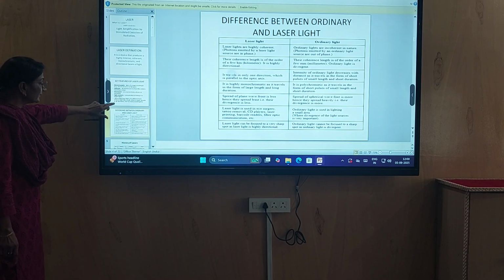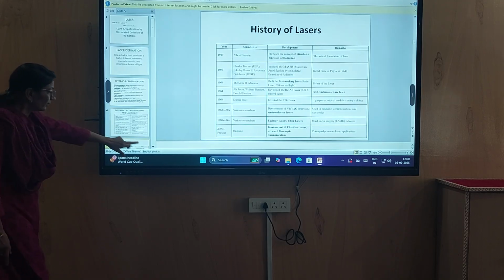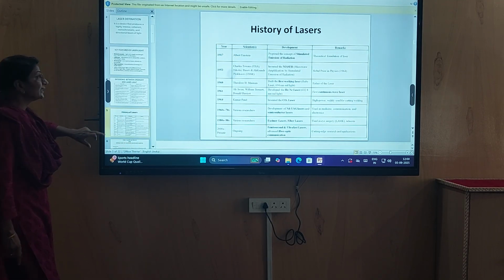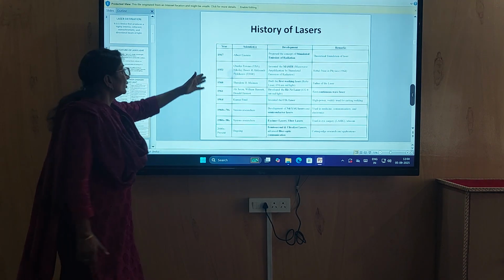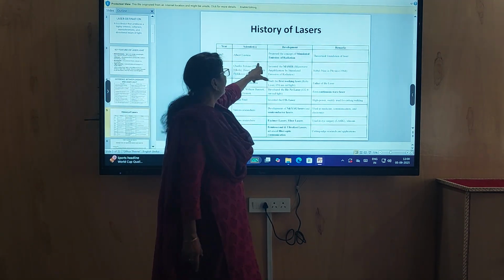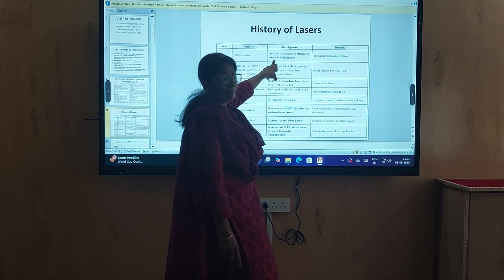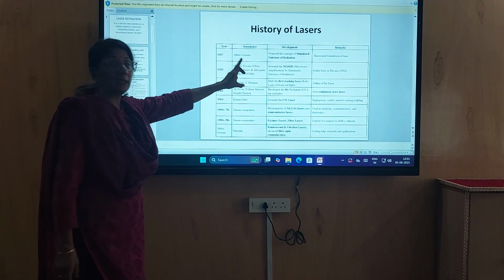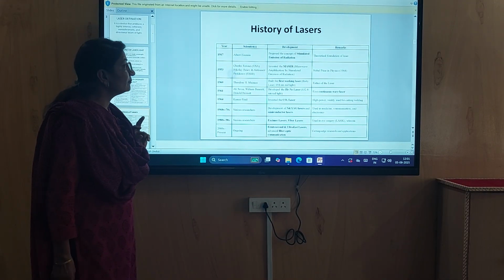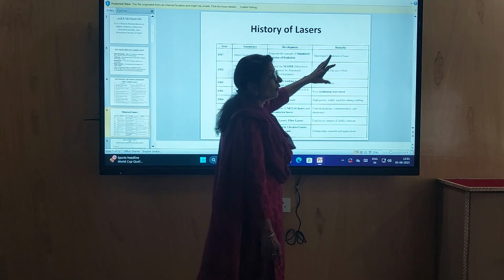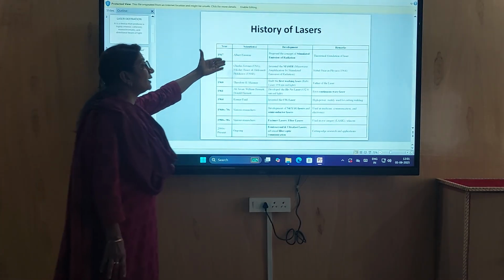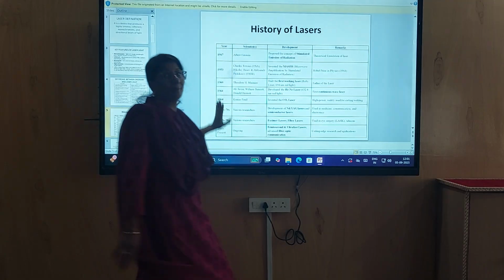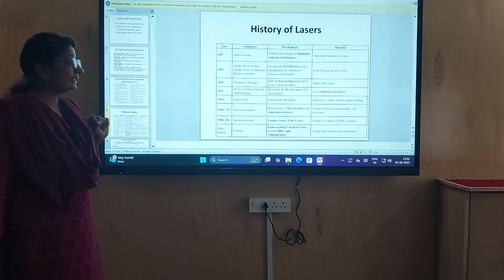Now, what is the history of lasers? When were they formed? First of all, in 1917, Albert Einstein proposed the concept of stimulated emission of radiation. It is the theoretical foundation of laser. At that time there was no application. The theoretical foundation was given by Albert Einstein in 1917.